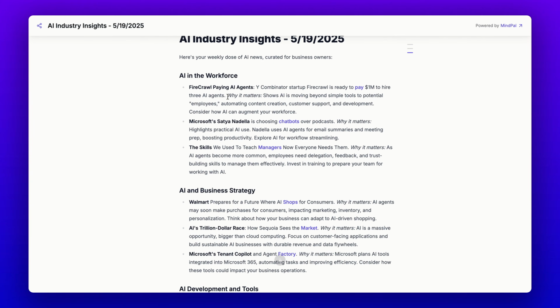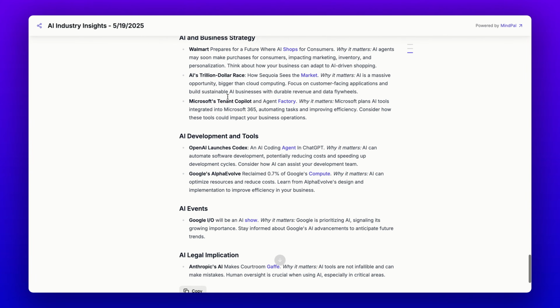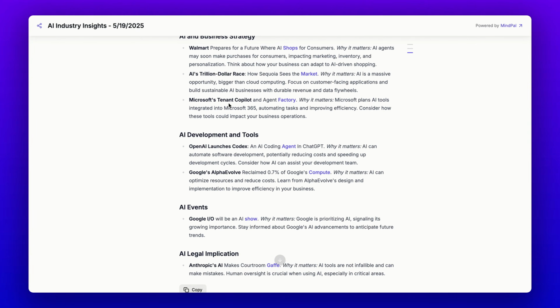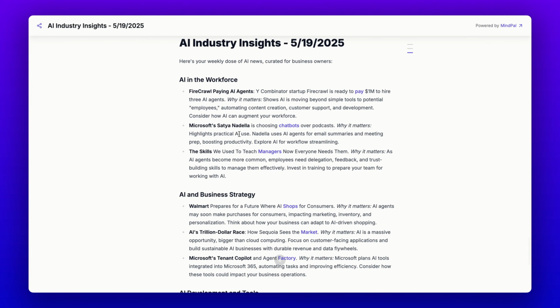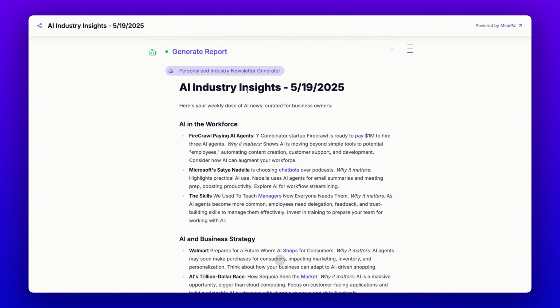Now, after the AI agent has done its research, it is writing the final report for me. It prioritizes the most relevant news headlines and includes a summary as well as the link for me to learn more here, exactly the way I have wanted it to. Now, following a similar recipe, you can create literally any personalized newsletter for any industry that you are interested in, be it AI or e-commerce or digital marketing or anything else.